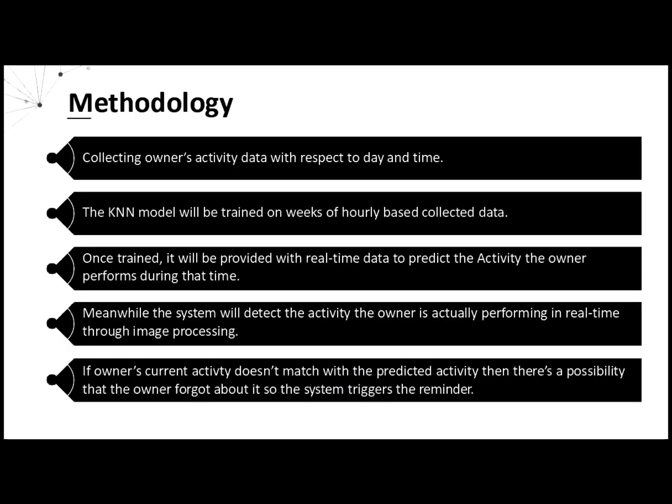The methodology is as follows. Collecting owner's activity data with respect to day and time. The KNN model will be trained on weeks of hourly based collected data. Once trained, it will be provided with real-time data to predict the activity the owner performs during that time. Meanwhile, the system will detect the activity the owner is actually performing in real time through image processing. If the owner's current activity does not match with the predicted activity, then there is a possibility that the owner forgot about it, so the system triggers the reminder.